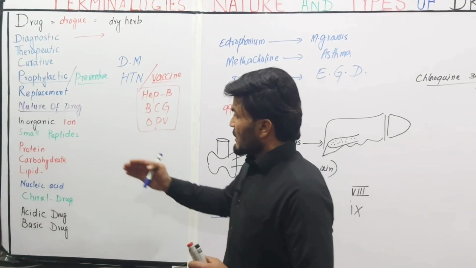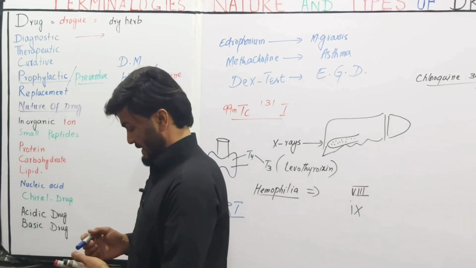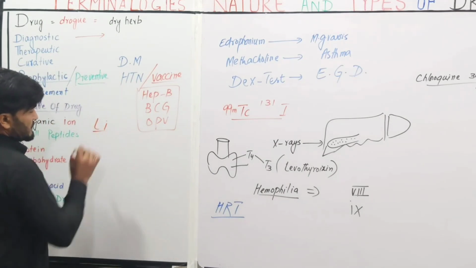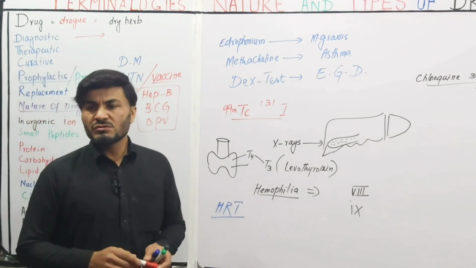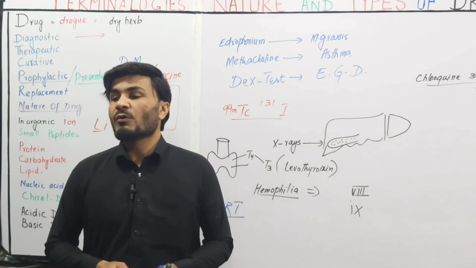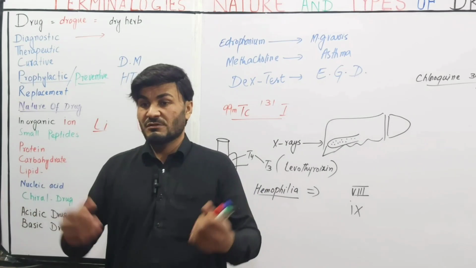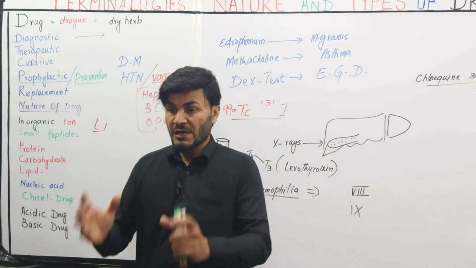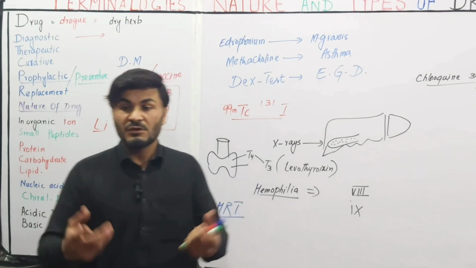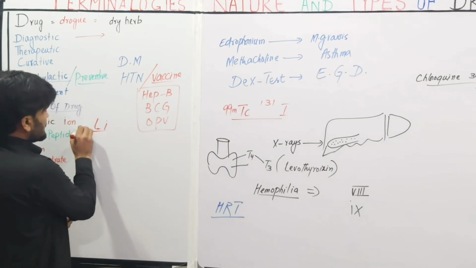The drugs in common use include the inorganic ions, for example, lithium, the smallest size drug. Initially, it was used for depression, but now it is used for bipolar disorder, in which the person becomes extremely happy. He might dance in the mosque, and sometimes the patient becomes extremely upset, and even he is not happy in the marriage. So lithium is an inorganic drug.